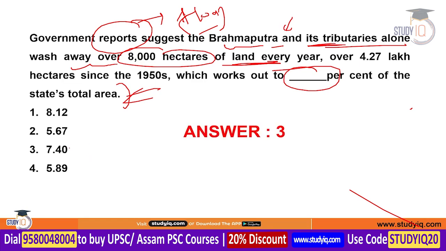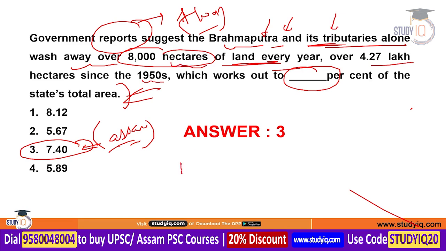The correct answer is 7.40%. That area of Assam gets eroded, or washed away, every year by the Brahmaputra and its tributaries. In the 1950s, it was around 4.27 lakh hectares, which has now increased to 8,000 hectares.